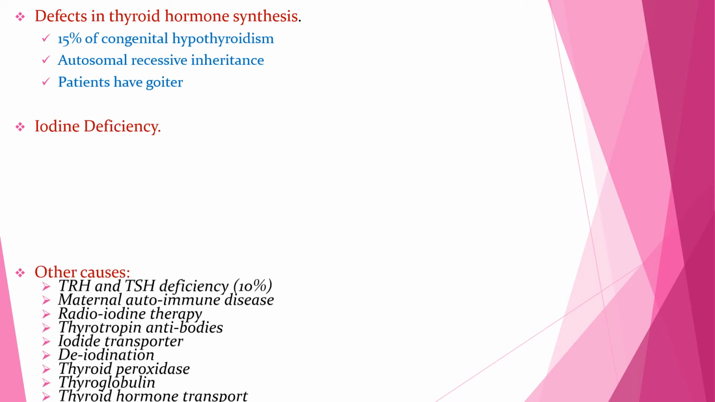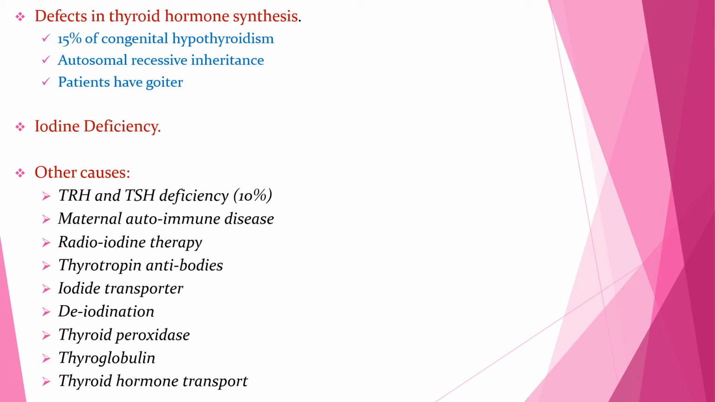The next cause of congenital hypothyroidism is a defect in thyroid hormone synthesis. This is responsible for 1.5% of congenital hypothyroidism, and it is mainly autosomal recessive inheritance. Those who have a defect in thyroid hormone synthesis are characterized by having goiter. The other cause is iodine deficiency, and other causes can be TRH and TSH deficiency, maternal autoimmune disease, radioiodine therapy, thyrotropin antibodies, iodide transporter abnormalities, deiodination, thyroid peroxidase deficiencies, thyroglobulin deficiency, and thyroid hormone transport problems.